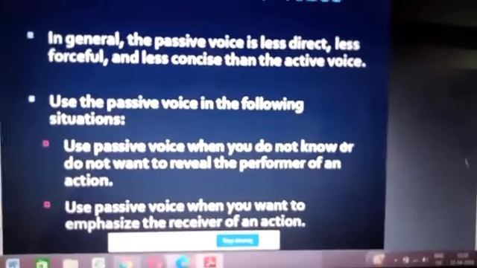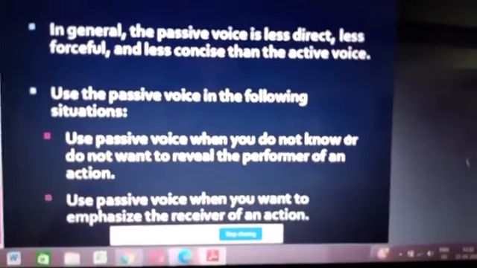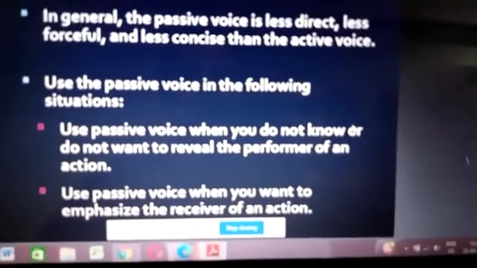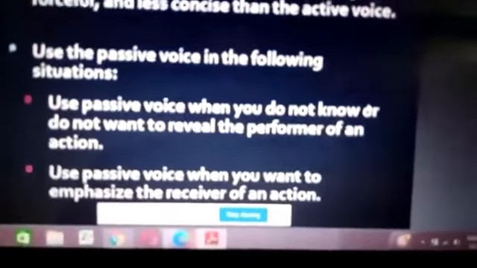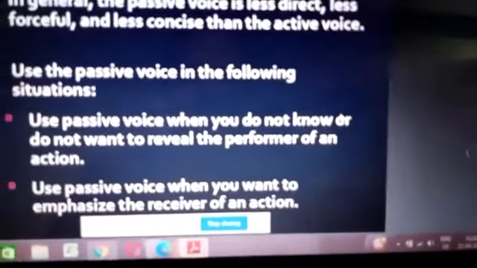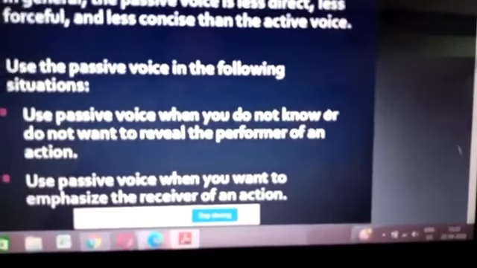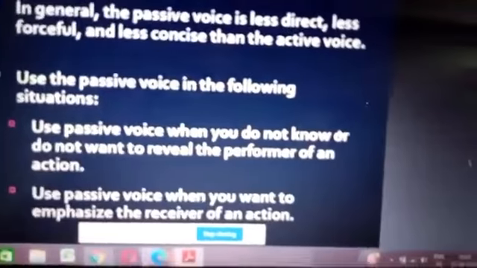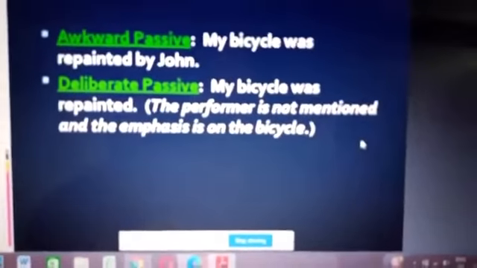Use passive voice when you do not know or do not want to reveal the performer of an action. Use passive voice when you want to emphasize the receiver of an action. Just read it once again. Use passive voice when you do not know or do not want to reveal the performer of an action, or use it when you want to emphasize the receiver of an action. So these are the two prime reasons why you will use passive voice.